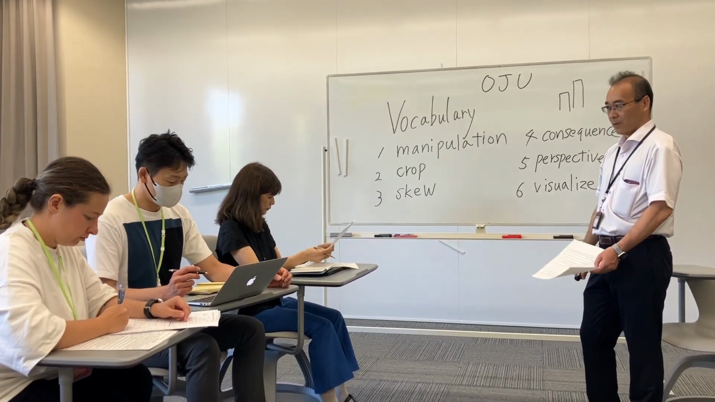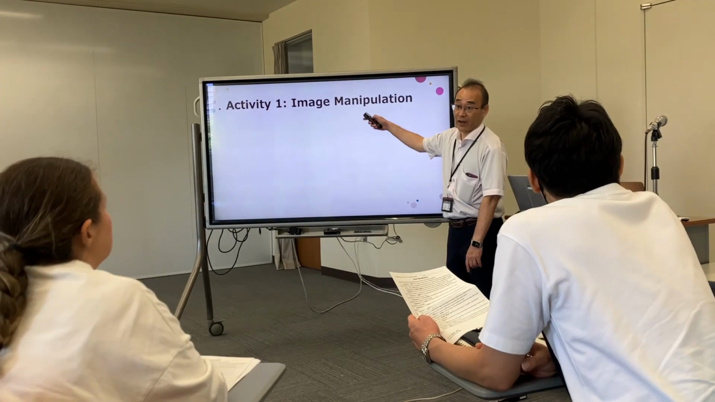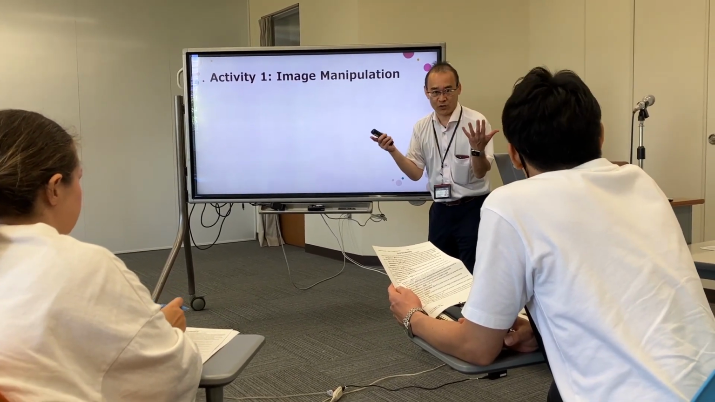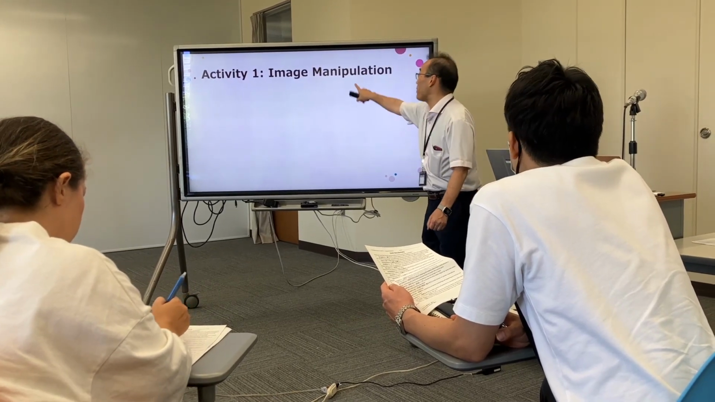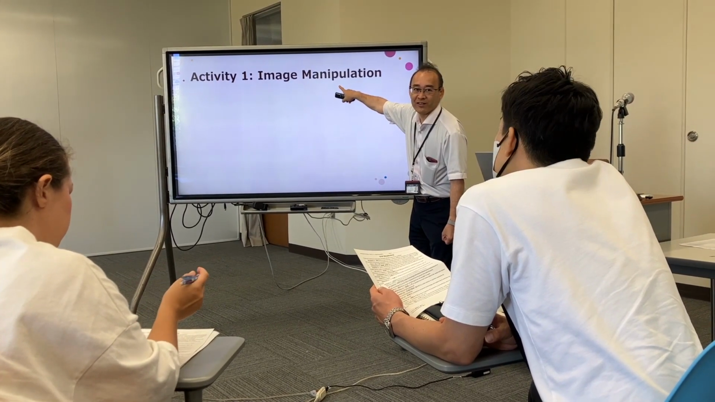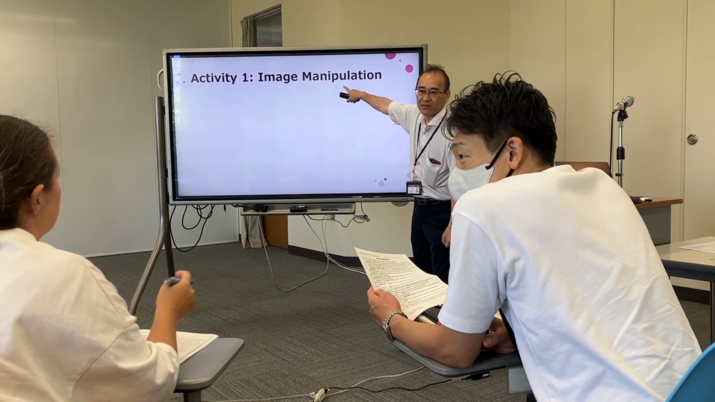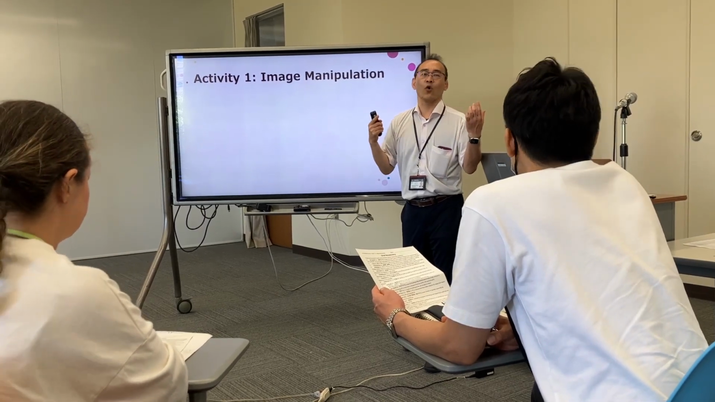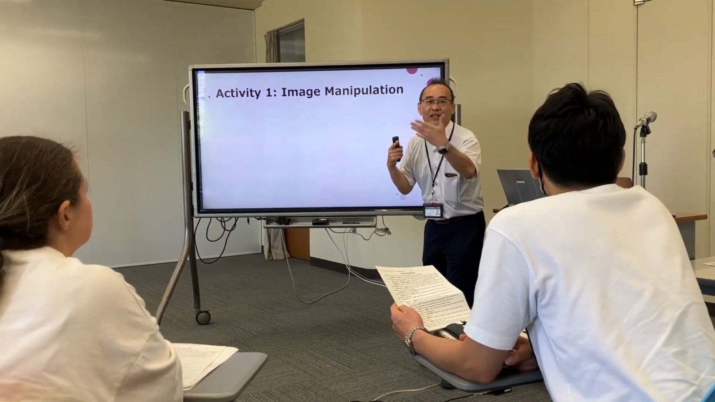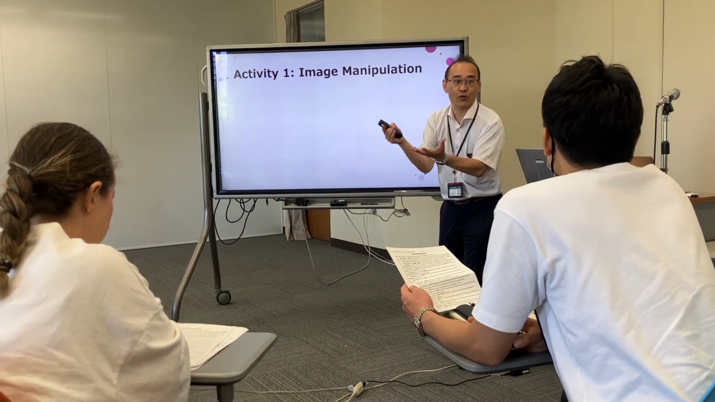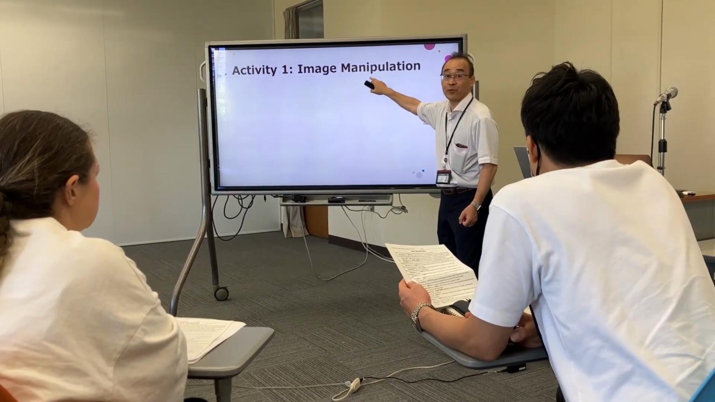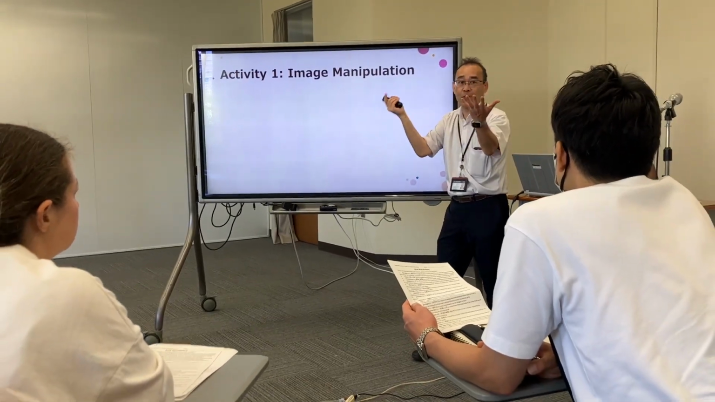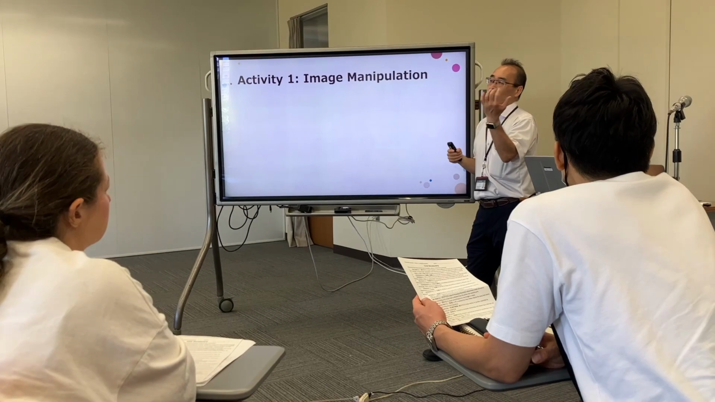Thank you. Let's get started. So today we are going to learn about image manipulation. And remember this word manipulation. It's kind of controlling someone, to control someone or something. That's image manipulation, for internet pictures or website news.